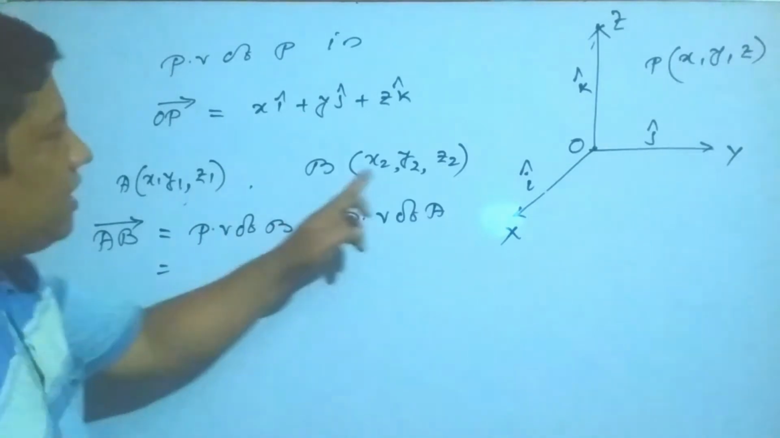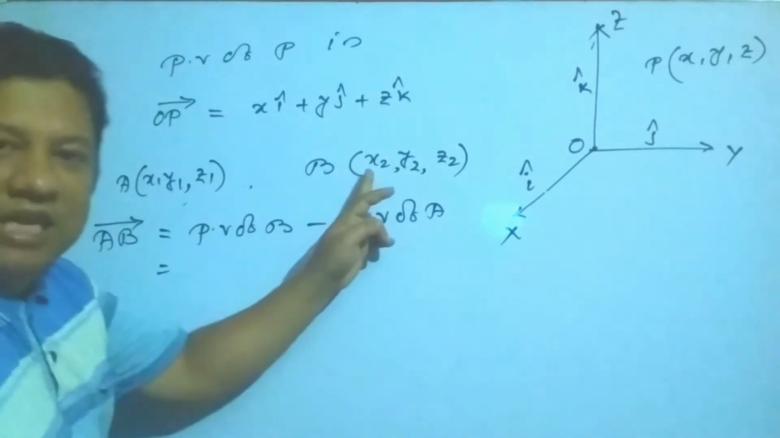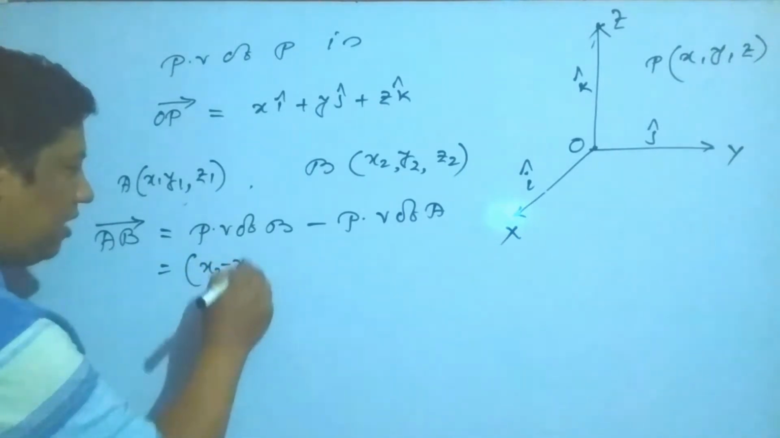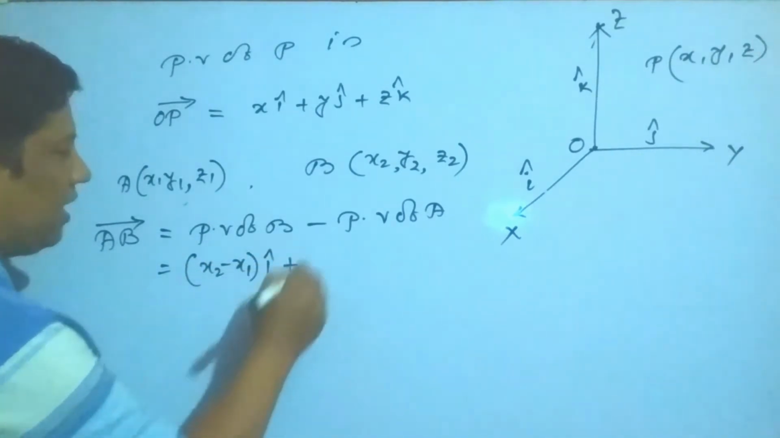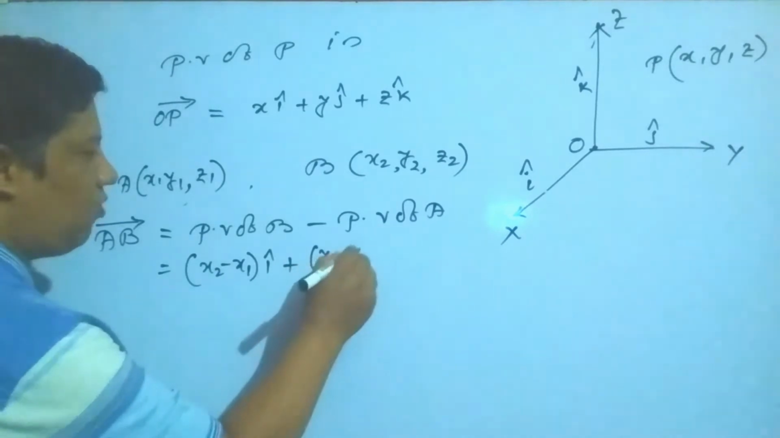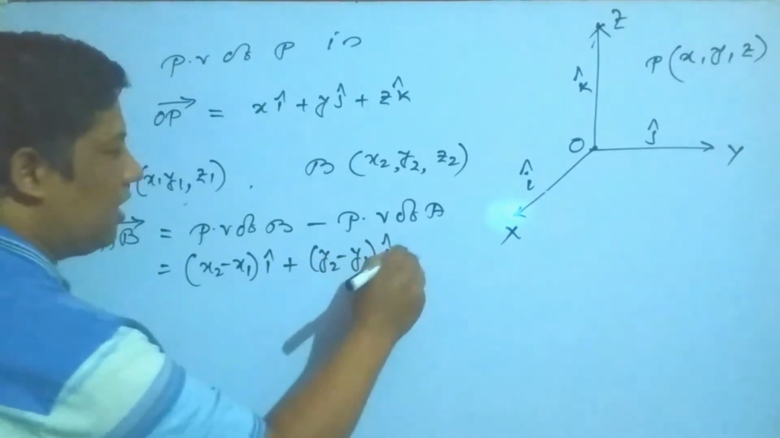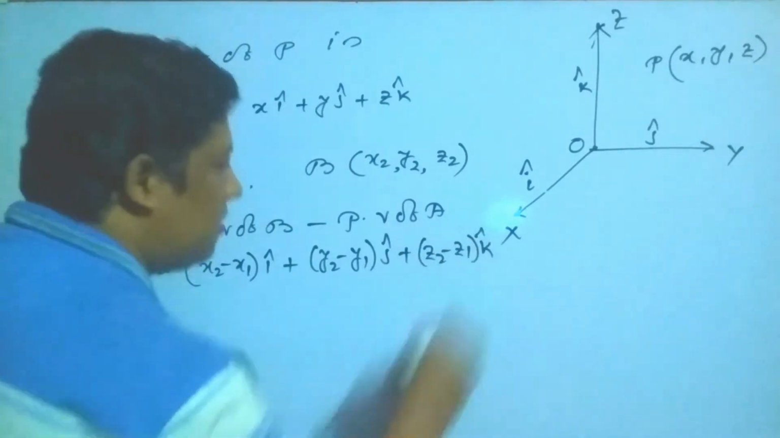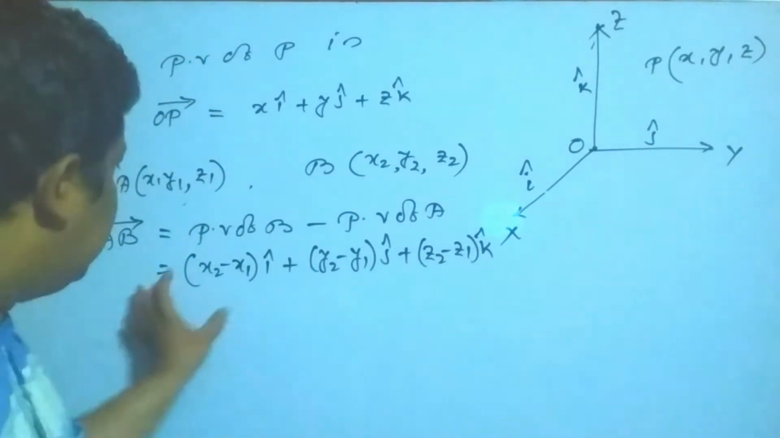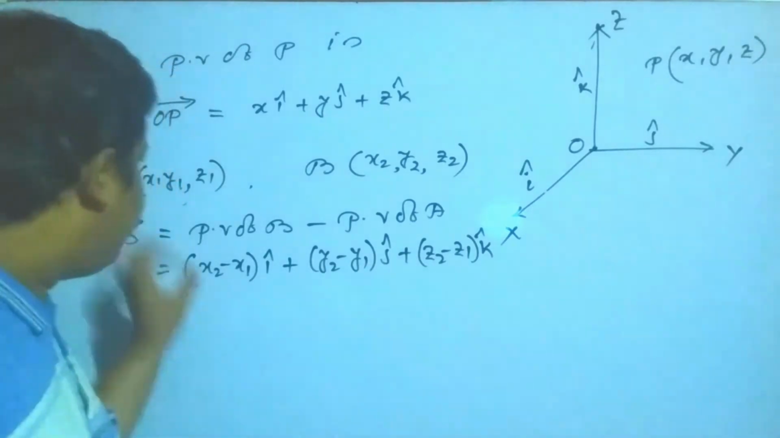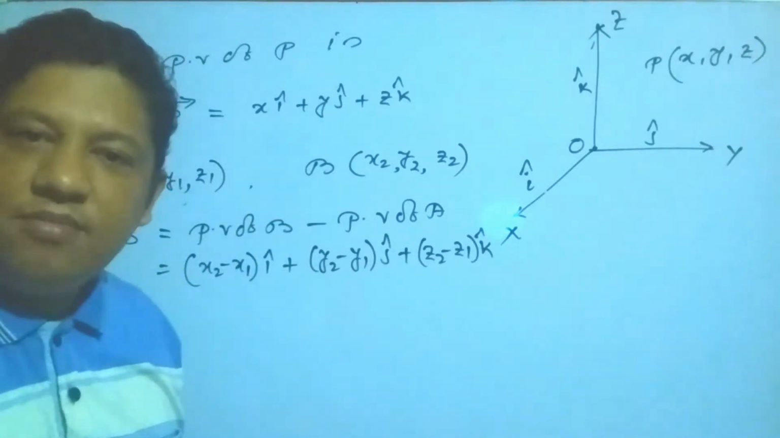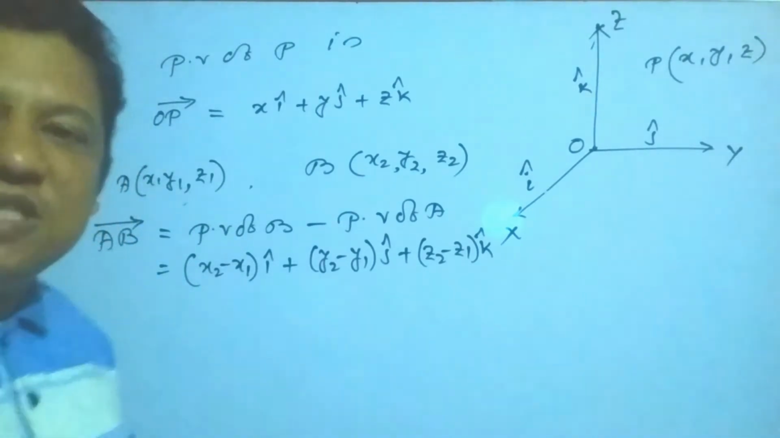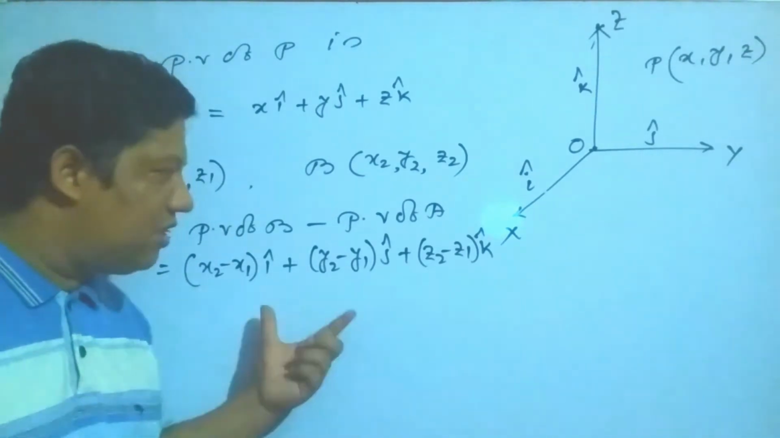In these cases, you have to do second minus first. That means (x2 minus x1) i plus (y2 minus y1) j plus (z2 minus z1) k. So my students, this represents the position vector of the 2 points. It is called the position vector. I think you understand.